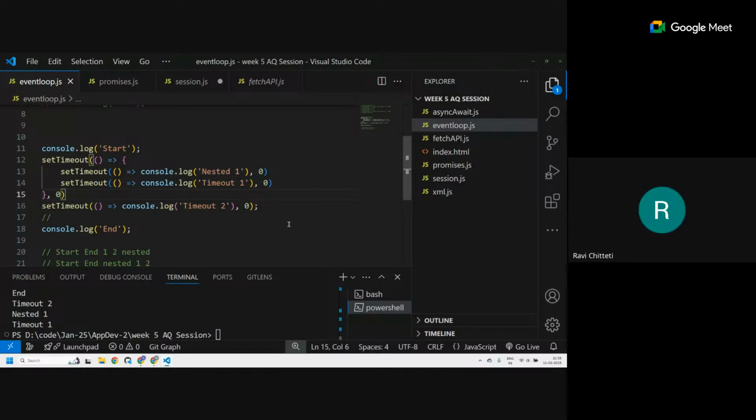Yeah, it does. So it gets parked there, and then line 16 executes only after this code gets executed. Then this will be moved to the web API and then come back. Yeah, clear. Thank you. I didn't notice the nested part. Sorry. Okay.